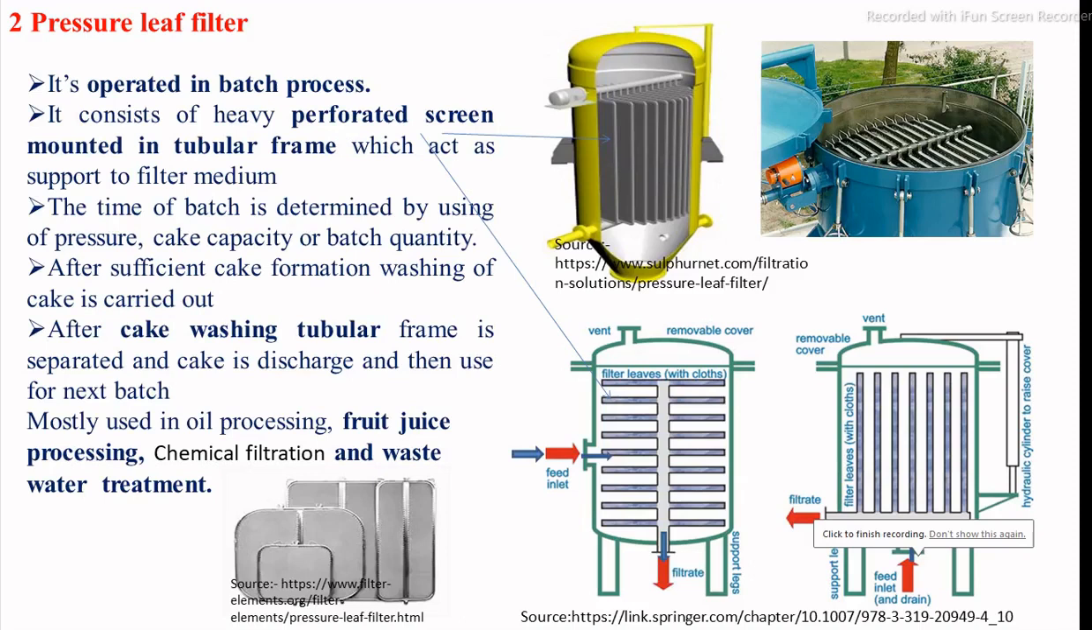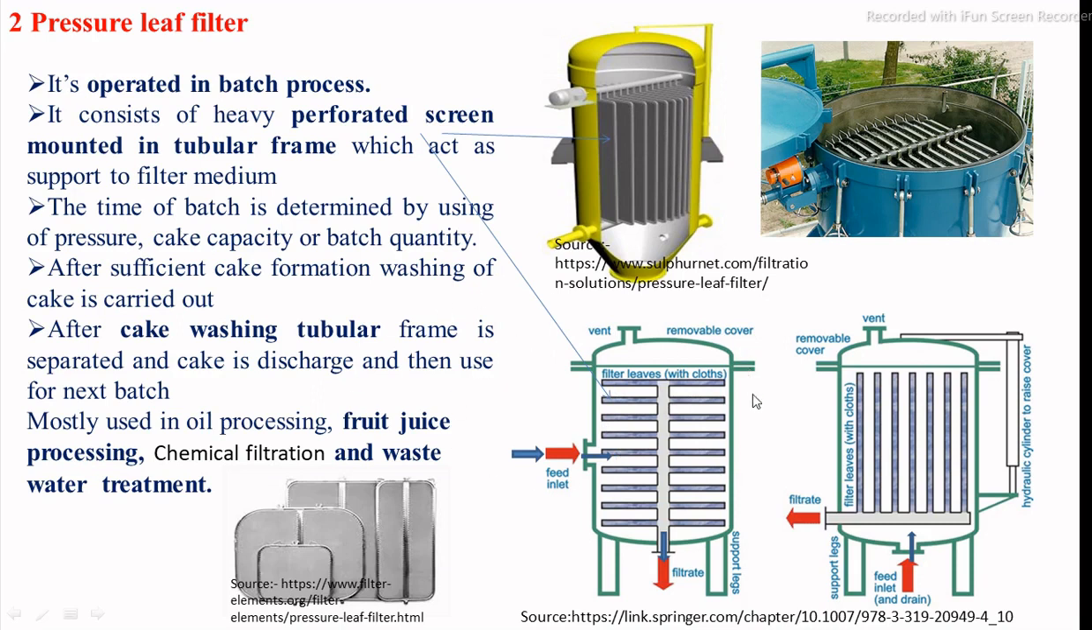Next is the pressure leaf filter. It is also a pressure filter, in which the main component is the leaves. These are perforated screens, and on the surface of each perforated screen the filter media is provided. You can see these are the filter leaves. A number of leaves are fixed inside the pressure leaf filter. The leaves may be in a vertical position or in a horizontal position.